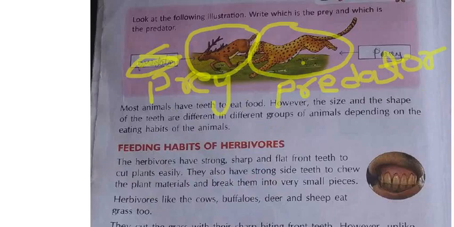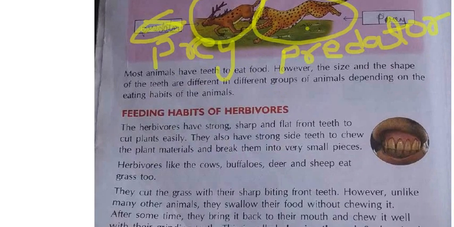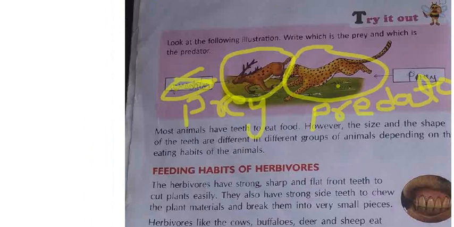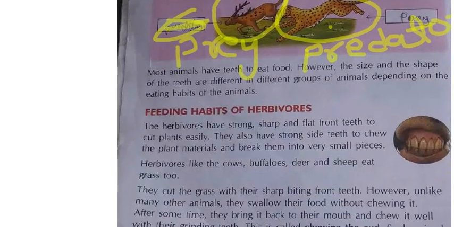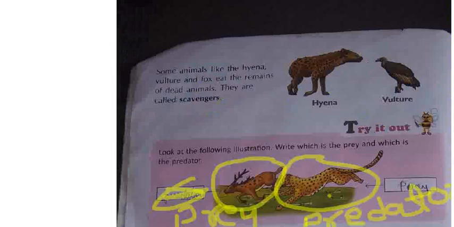And the next one is scavengers. Yesterday I told you about scavengers, no? Scavengers are the animals which eat dead animals. See the spelling: scavengers. The animals which eat the remains of dead animals are called scavengers. Examples are the hyena and the vulture.